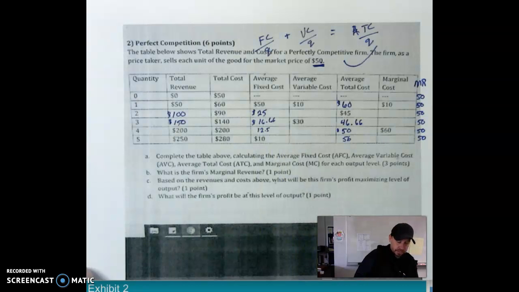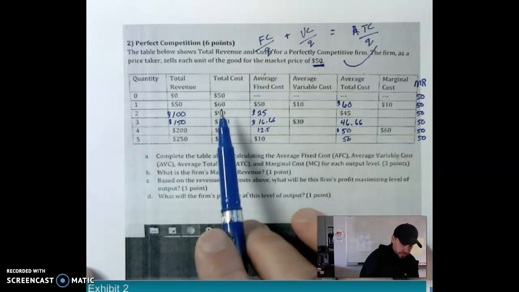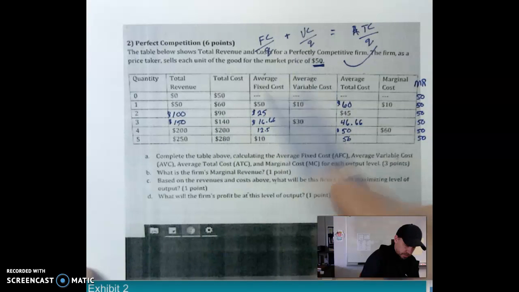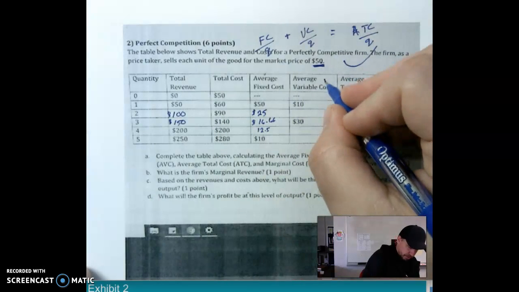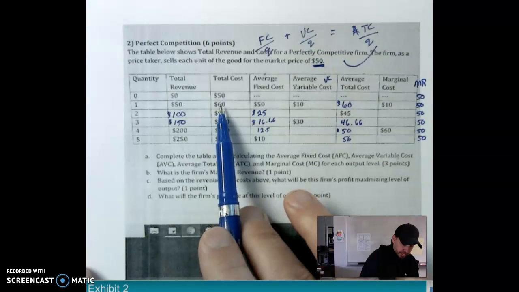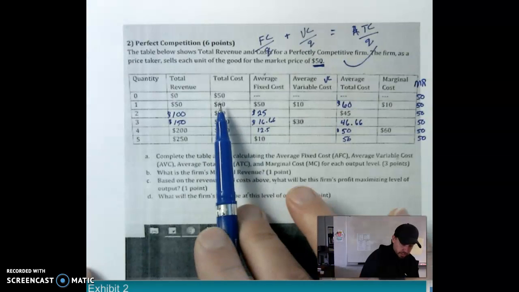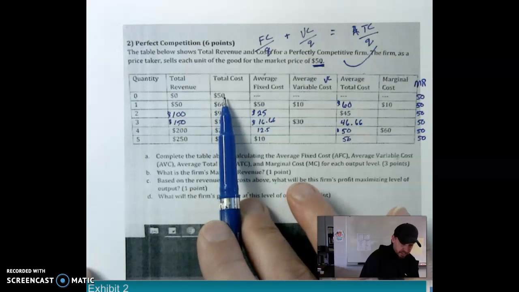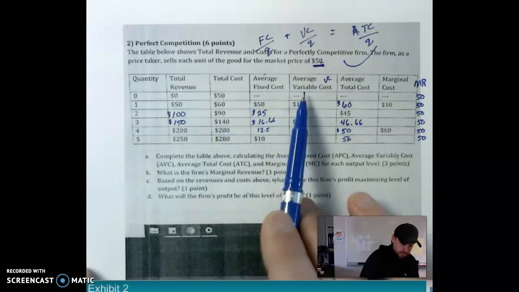Now we've got to figure out our average variable. The way we figure out our variable cost is we find the difference between our total, because we know all of our totals, and our fixed. So here, total cost is 60. We know 50 of that is fixed, so we have 10 variable costs.